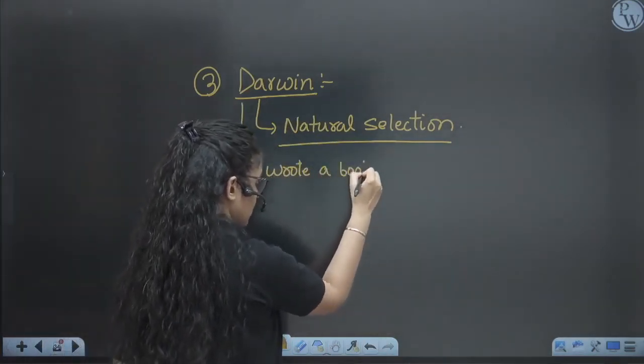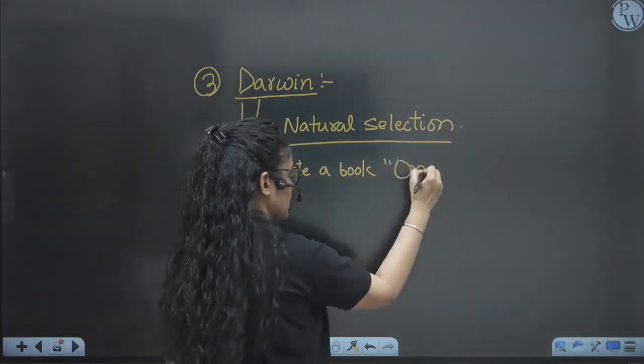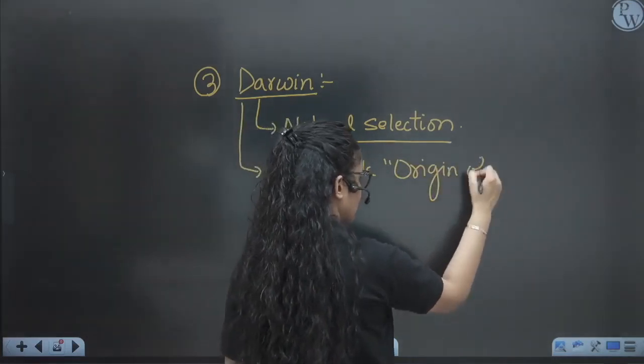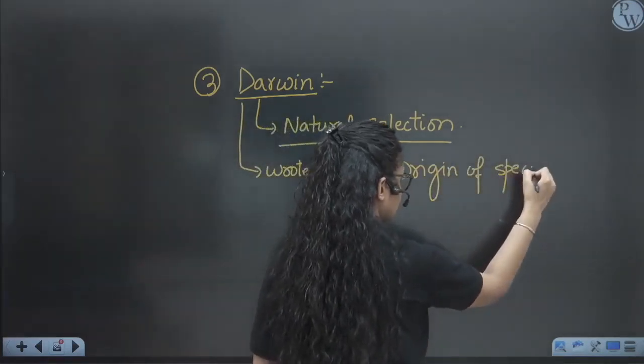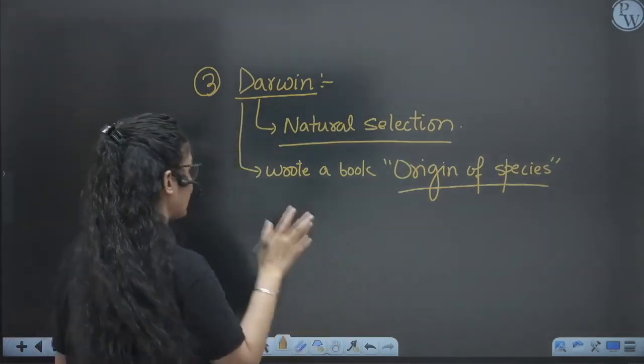He also wrote a book. So he wrote a book known as The Origin of Species, in which he talked about natural selection, origin of species, right? So you have to remember the name of this book. And you know what is this theory?